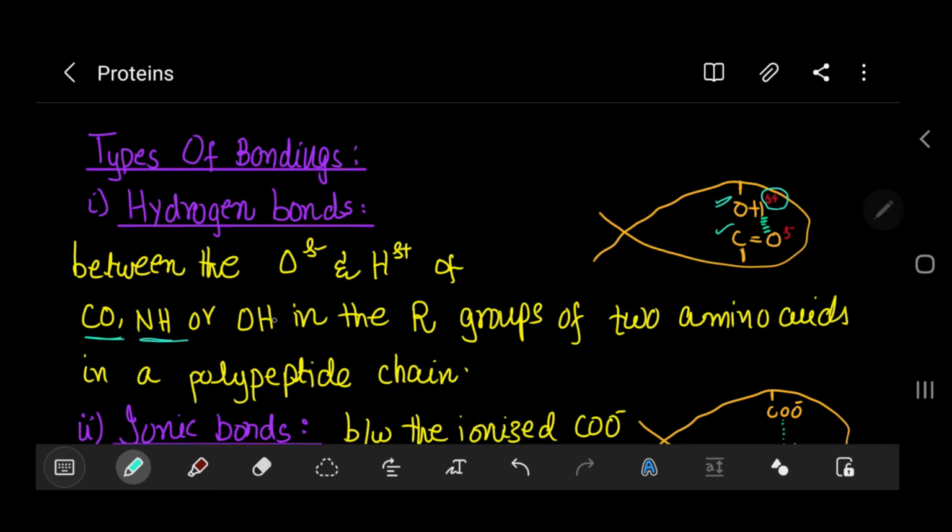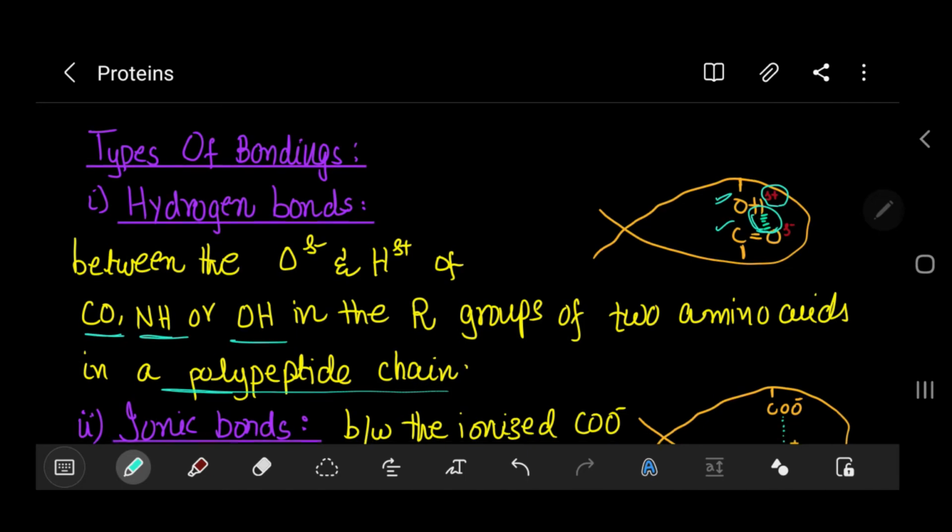It can be any R group. It can form hydrogen bonds, C=O and H or OH, etc., between the R groups of two amino acids in a polypeptide chain. Very simple, like this. These are the hydrogen bonds.